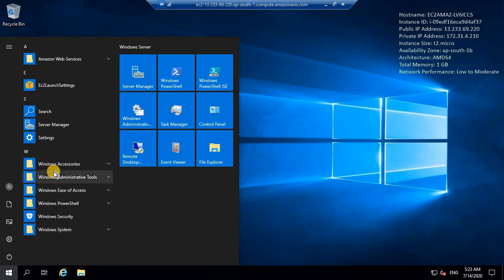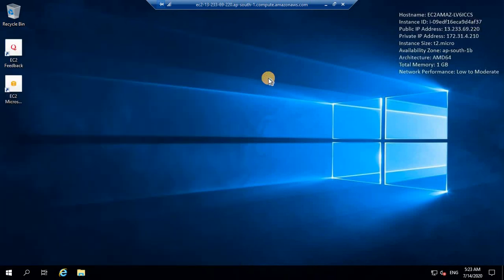You can install Visual Studio as well for development purposes. You can install SQL Server, any browser according to your requirement. So this is the way to create the EC2, and in our coming videos we will create the EC2 for deployment, for database setup, and other things wherever it is required.